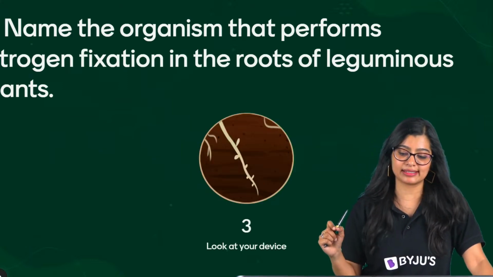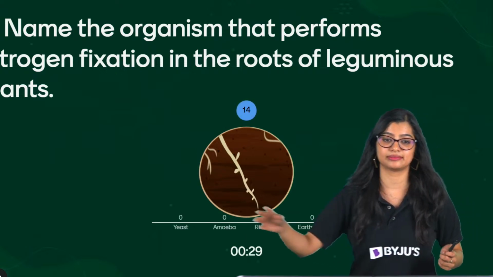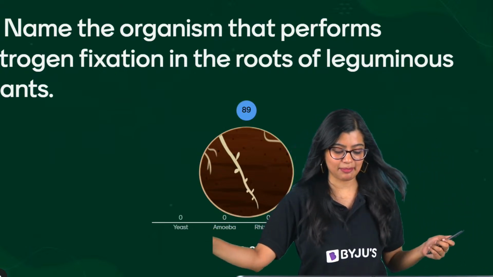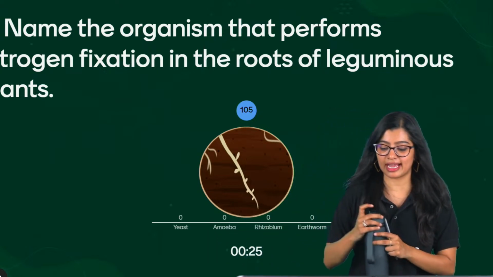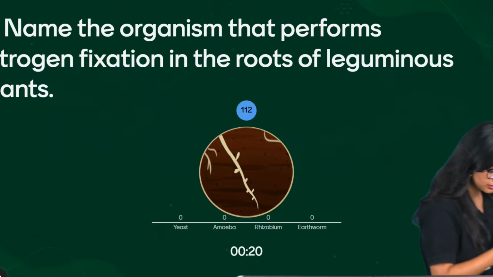Name the microorganism that performs nitrogen fixation in roots of leguminous plants. Easy peasy. Yeast, amoeba, rhizobium or earthworm. Nitrogen fixation.